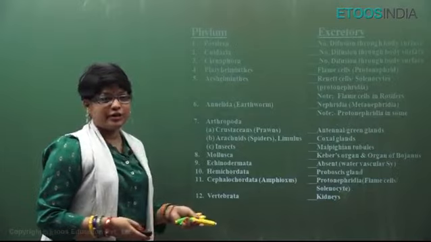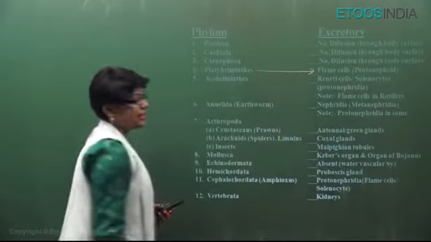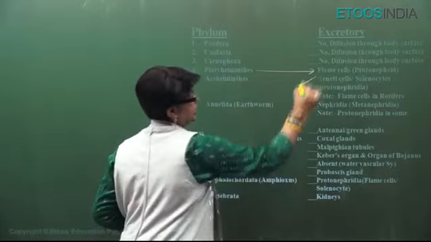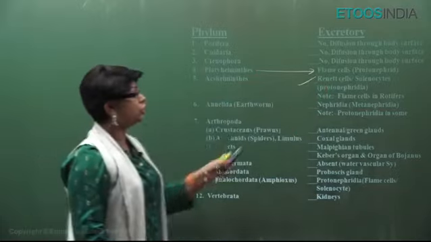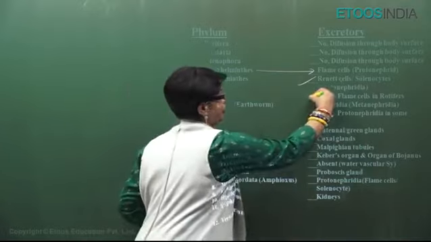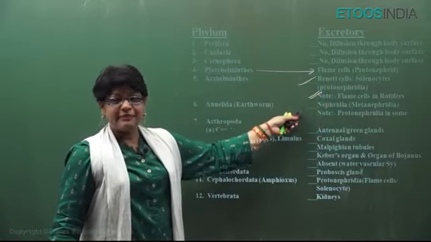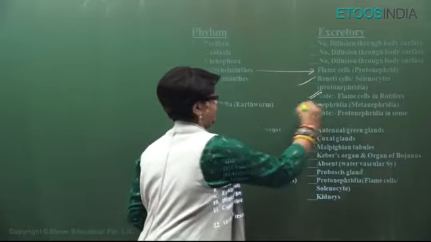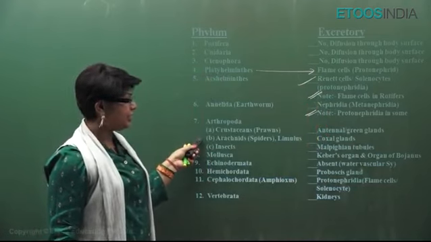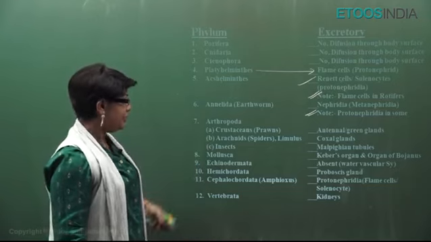And if you talk about excretory organs now, let's come here. I have given all the excretory organs. It starts from Platyhelminthes. They have flame cells or Protonephridia type. Aschelminthes have renette cells. They are also Protonephridia type. Although in some Aschelminthes, rotifers, they still have flame cells. Very, very important. Annelida have nephridia, which is metanephridia type, but some annelids have Protonephridia. Arthropoda, we have discussed. Crustacea have green glands, arachnids have coxal glands, insecta class like cockroach have Malpighian tubules.